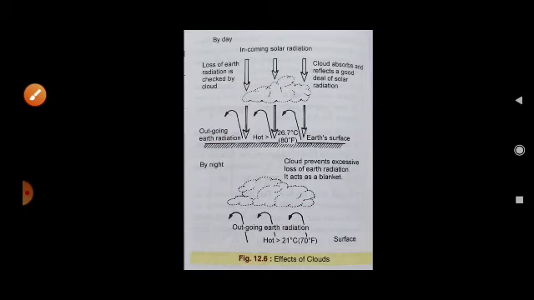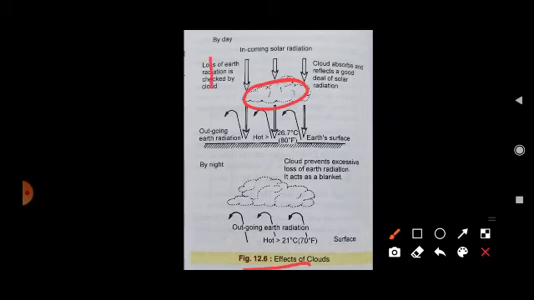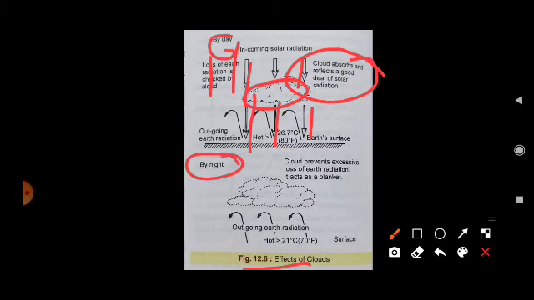Next one, it is the cloud. When solar radiation is coming, the cloud absorbs and reflects a part of the solar radiation in the daytime, and at night time, just the opposite, the heat is not going back out of the atmosphere.